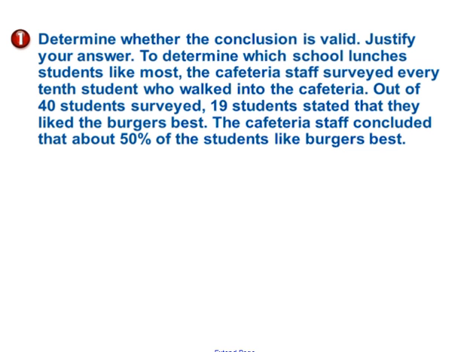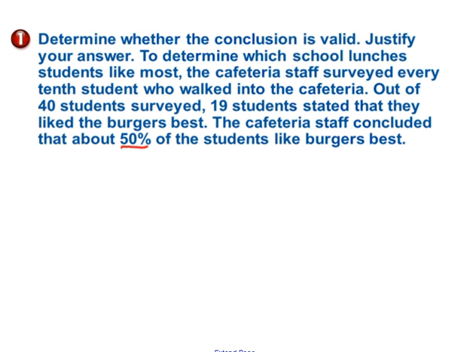Determine whether the conclusion is valid. Justify your answer. To determine which school lunches students like most, the cafeteria staff surveyed every 10th student who walked into the cafeteria. Out of 40 students surveyed, 19 students stated that they liked the burgers best. The cafeteria concluded that about 50% of the students like the burgers.